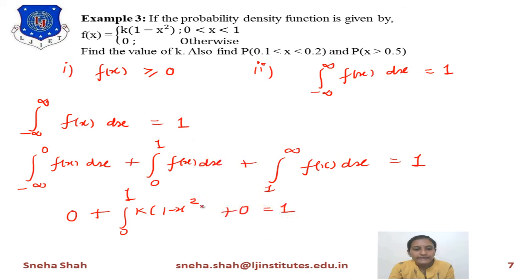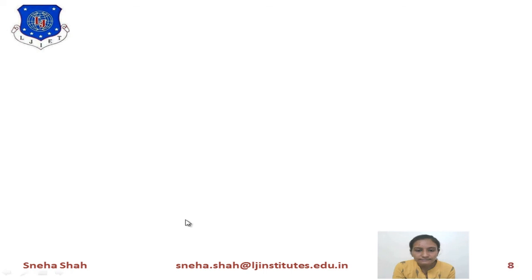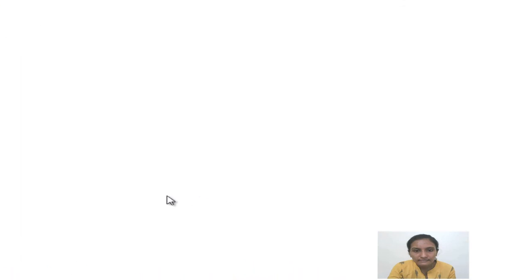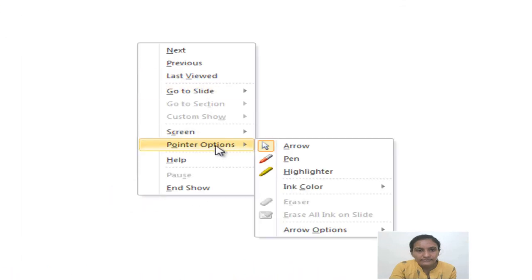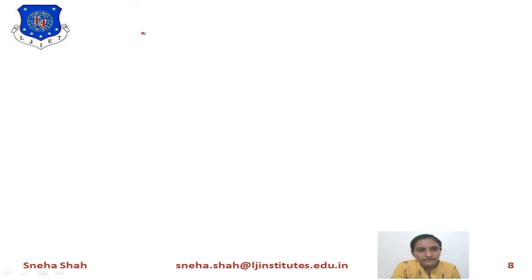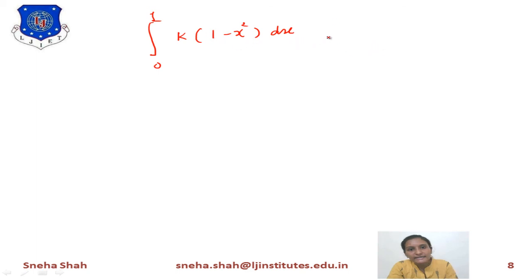Now 0 plus this term means the final answer is equal to this. Now we will find the integration of this part. So the next term is integration 0 to 1. Instead of f of x, we have to take k into 1 minus x square dx. Right. Now in this, if we integrate this part, we will split this into 2 parts.